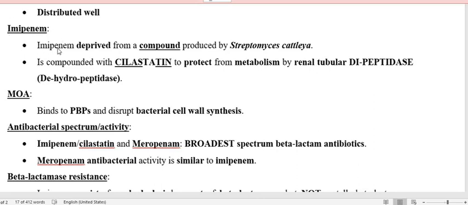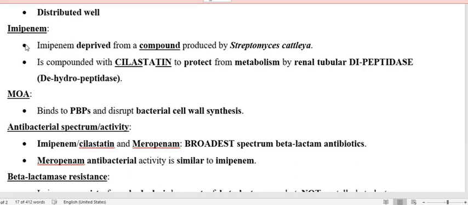To inhibit the metabolism of imipenem by the enzyme dipeptidase, dipeptidase inhibitors are used. Cilastatin is a dipeptidase or dehydropeptidase inhibitor. Therefore, imipenem is not going to be metabolized to form a toxic metabolite.